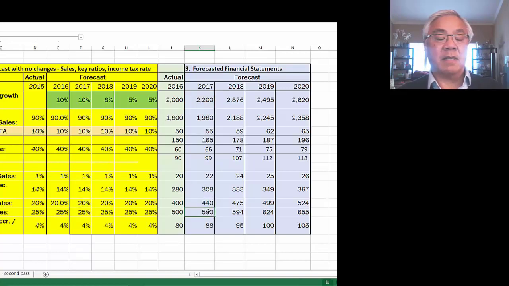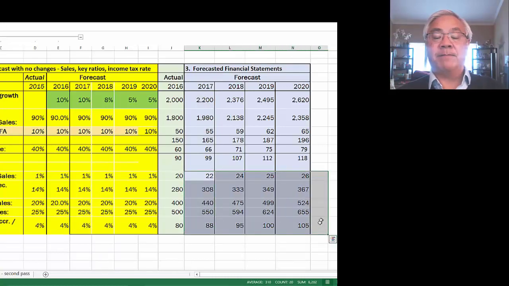Fixed assets, we state that as a percent of sales, which is 2,200 times 25%. And AP, we're going to use this for our growth in spontaneous liabilities, and that's 4%. Then we just copy this block over to this area, and we're done.